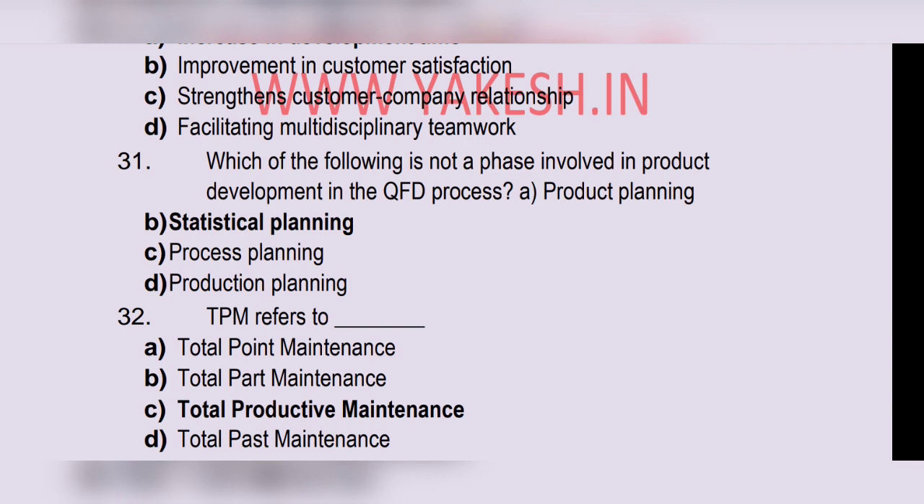TPM refers to total productive maintenance. Option C is the correct answer.